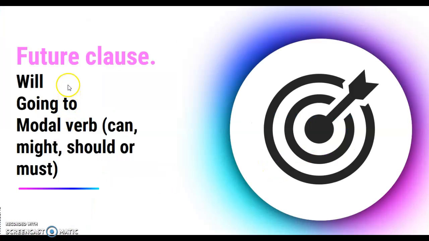Let's talk about the future clause. We can use will or going to, that are the verbs for simple future, or we can also use modal verbs. For example, can, might, should, or must.